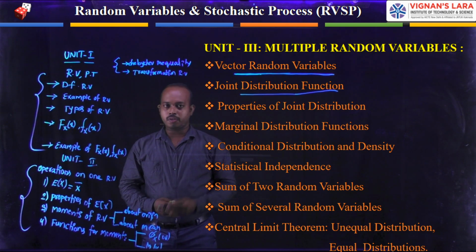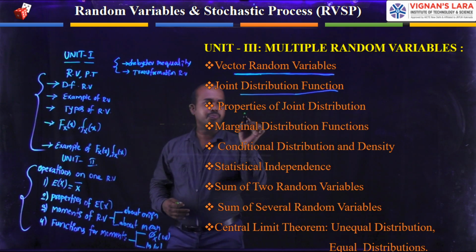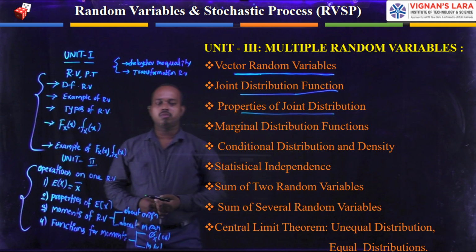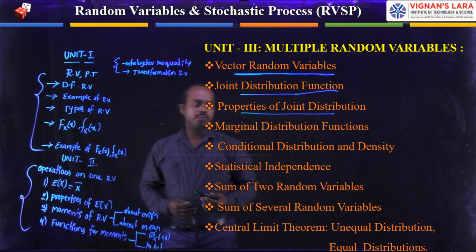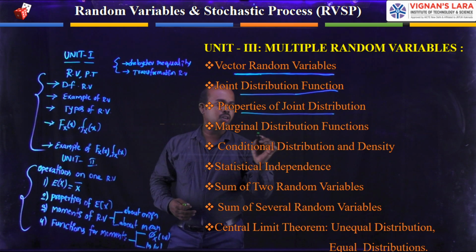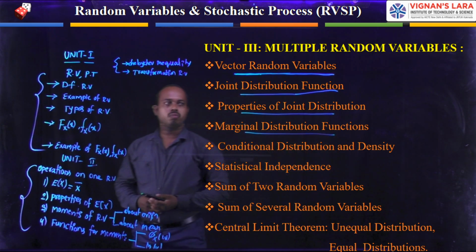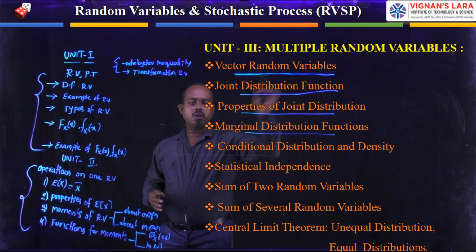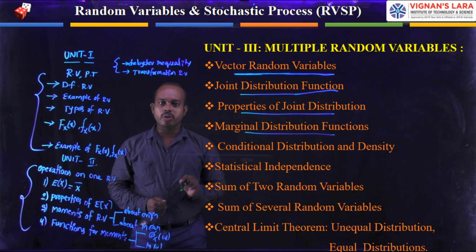The third one is the properties of the joint distribution function, and the fourth one is the marginal distribution function. The first thing is the vector random variable, in which we discuss the similarities between vectors and random variables.